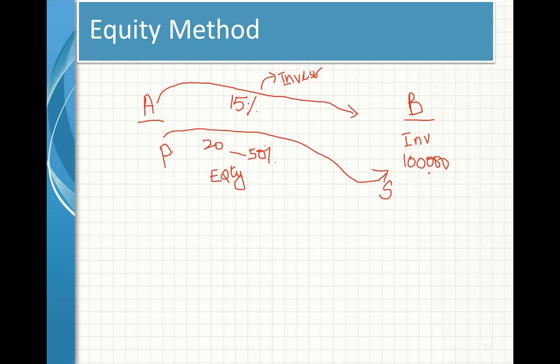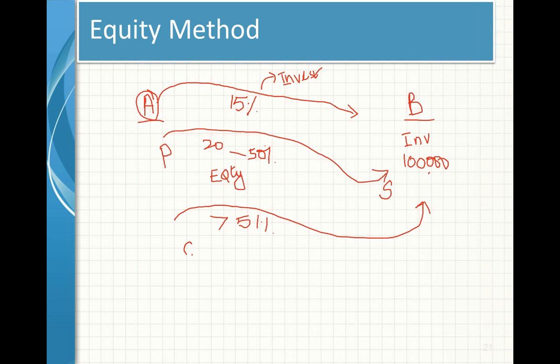If the investment is greater than 51%, company A will rule company B. Means company A will have controlling power. Controlling power of the entire company B is in the hands of company A.